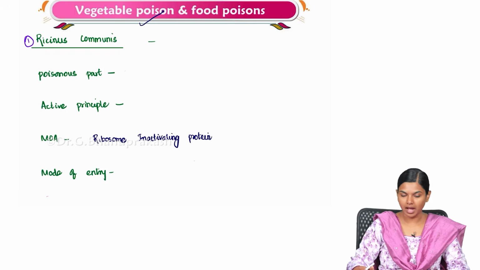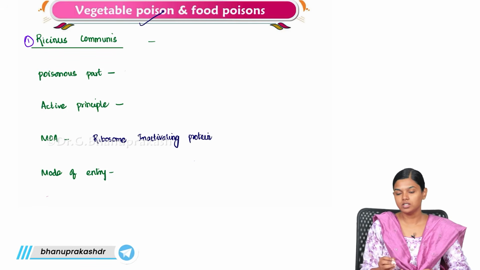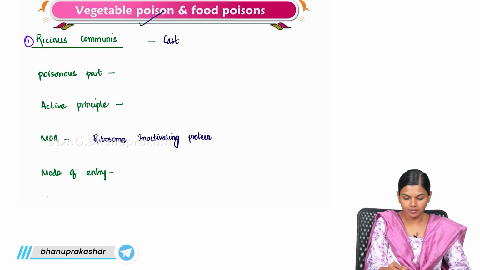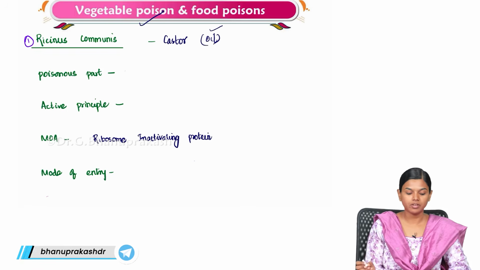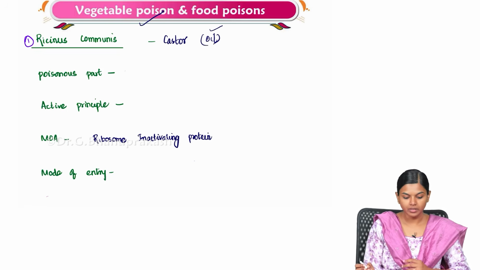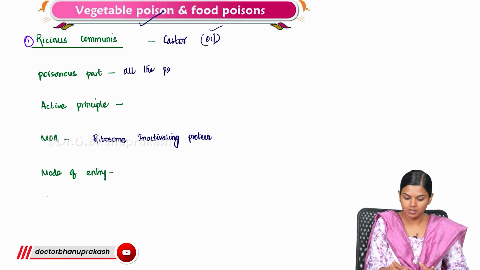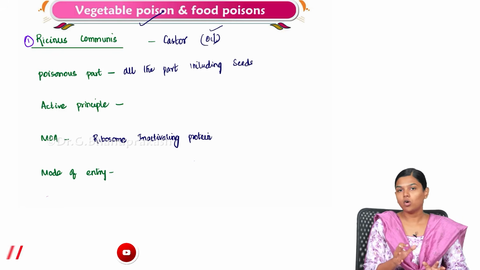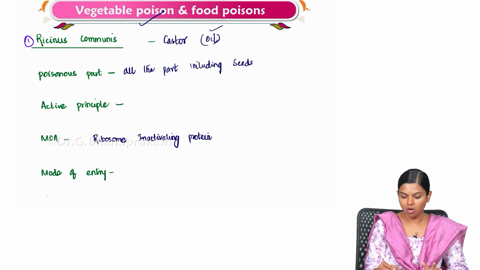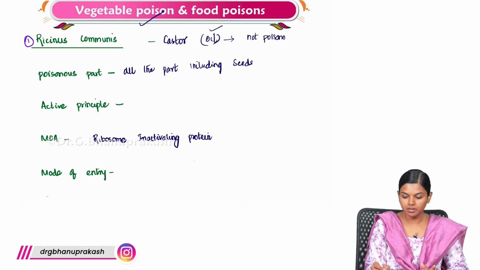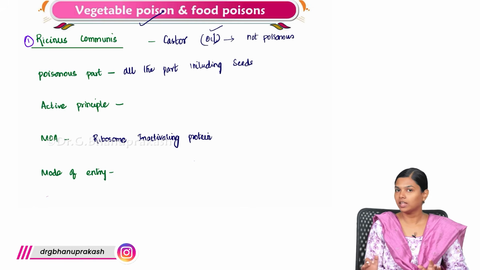So first we will start with Ricinus communis. It is also known as castor, and this is where you get castor oil. In this Ricinus communis plant, all the parts are poisonous, each and every part, including the seeds. Now, you get oil from these seeds only, but the oil is not poisonous and you can consume it. A lot of people consume the oil and nothing happens to them.